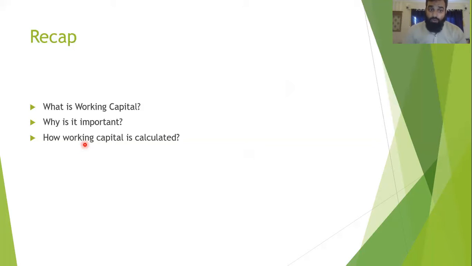And at the end, how working capital is calculated: current assets minus current liabilities. What to do with the working capital when it's misleading? We have to break down the current assets. We have to analyze all the current assets and current liabilities and see if truly we are facing a liquidity issue or not. Okay. And at the end, how can we make opinions on working capital? It's, as a manager, working capital must be managed very wisely. There shouldn't be too much cash or too low cash. There shouldn't be too much accounts receivables, or there shouldn't be too much stock or too low stock.